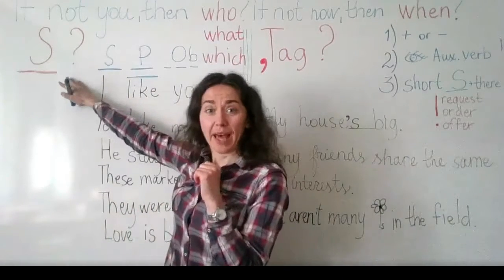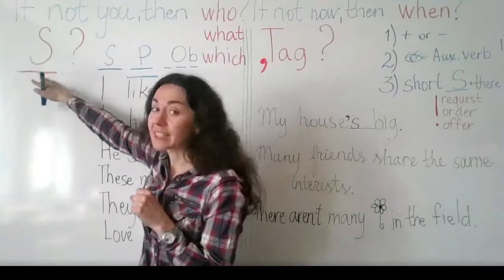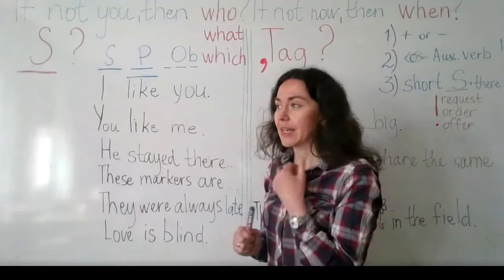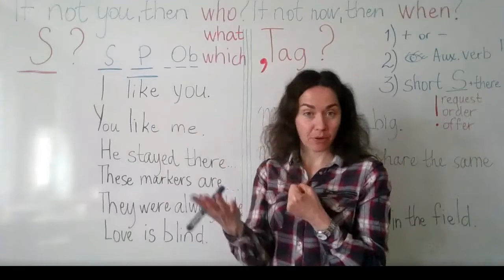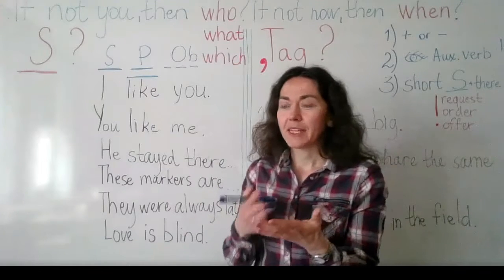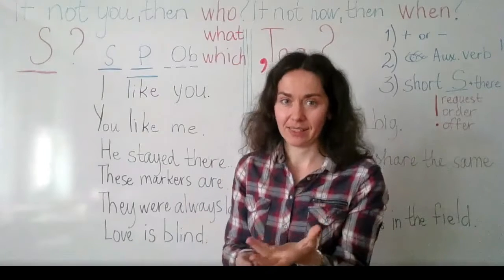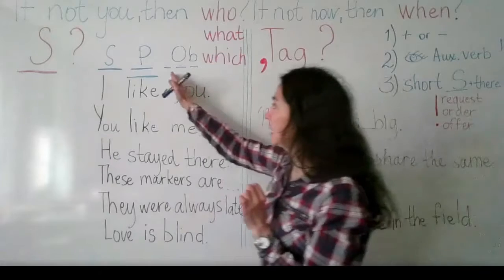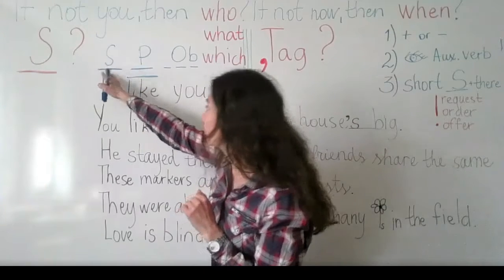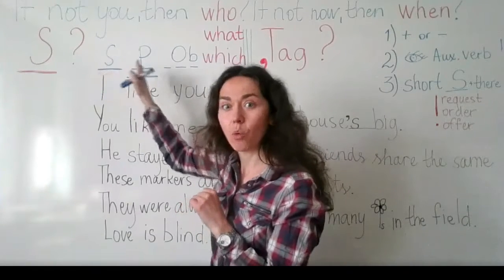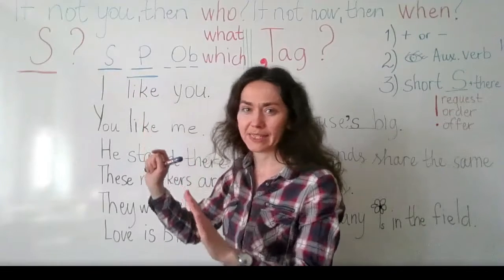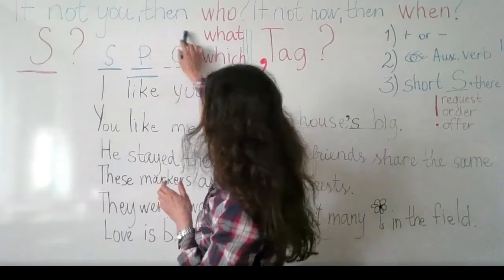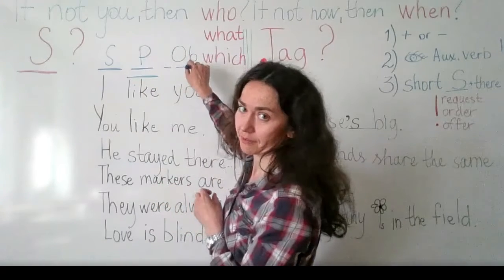But first of all, we have to know what the subject is. The subject in the sentence can be a person or thing that performs the action, that does something. And almost always we have subject, predicate. This is the order in almost all the sentences. After the predicate, if we ask a question, we have an object.